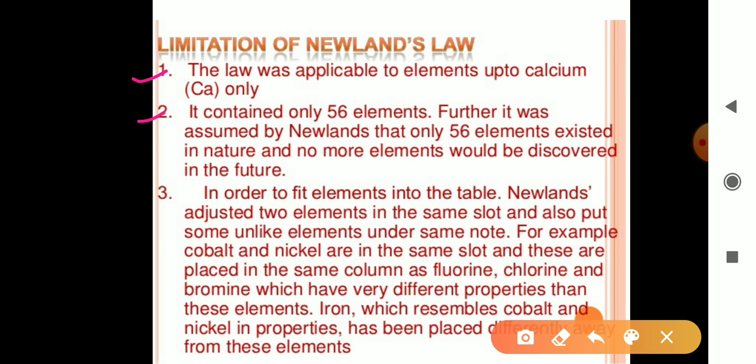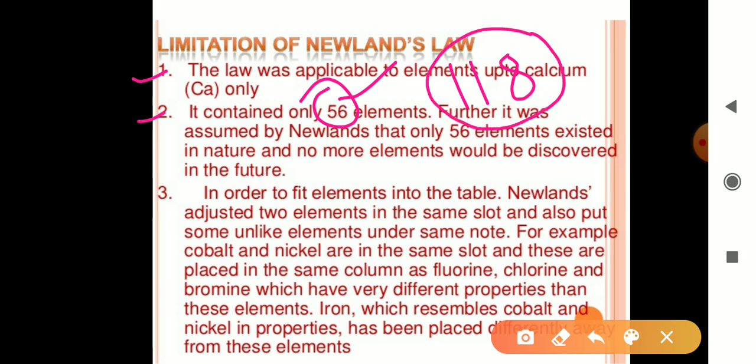Then the second limitation: it contained only 56 elements. It was assumed by Newland that only 56 elements existed in nature and no more elements would be discovered in the future. But now we know the total number of elements is 118.